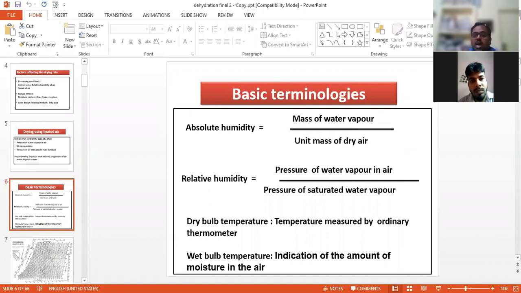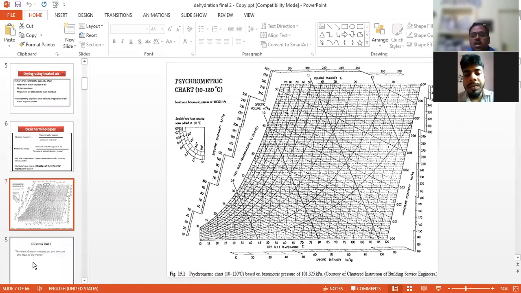So dry bulb temperature is the temperature measured by an ordinary thermometer. Wet bulb temperature is the indication of the amount of moisture in the air. So these two are used for getting the moisture level in the air. The wet bulb temperature is used for knowing the content of moisture in the air. This is the psychrometric chart, which is used to correlate the relative humidity with the moisture.